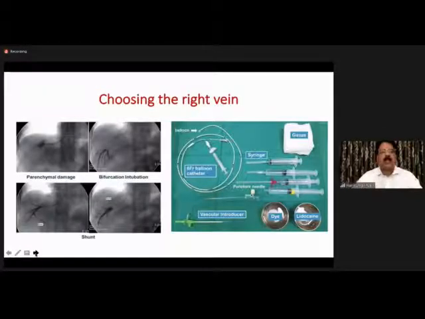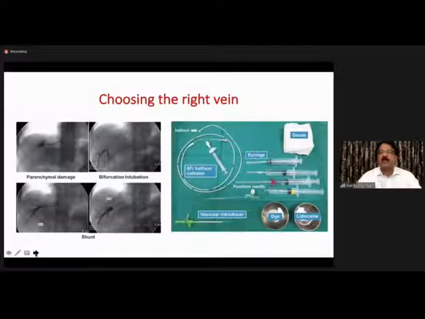Choosing the right vein matters. The balloon should not be wedged at a bifurcation of the vein. The balloon should not be wedged in a situation where the dye escapes through a collateral. So collaterals should be avoided. And going further distally, deep into the liver substance, would also end up sampling a lesser liver volume, a lesser hemodynamic sampling. So choosing the right vein matters, and these are the accessories for hepatic venous pressure gradient measurement.